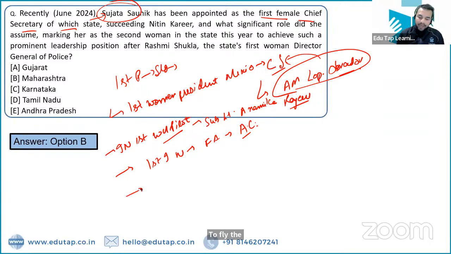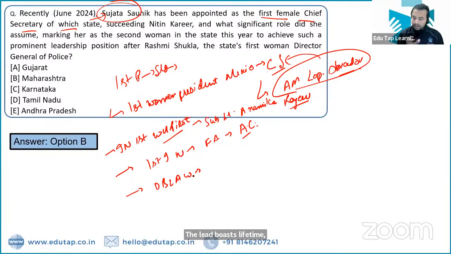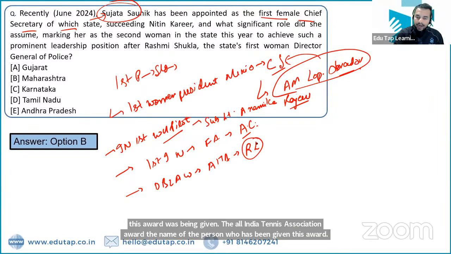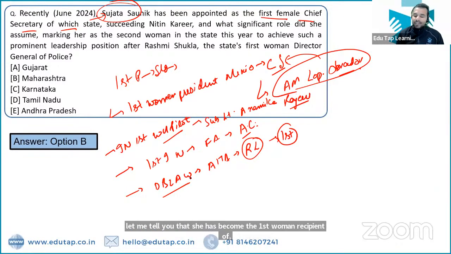Now guys, let me tell you that recently the Dilip Bose Lifetime Achievement Award has been given to one of the personalities associated with tennis. And this award was given by the All India Tennis Association. The name of the person who has been given this award is Rohini Lokhande. And let me tell you that she has become the first woman recipient of the Dilip Bose Lifetime Achievement Award.